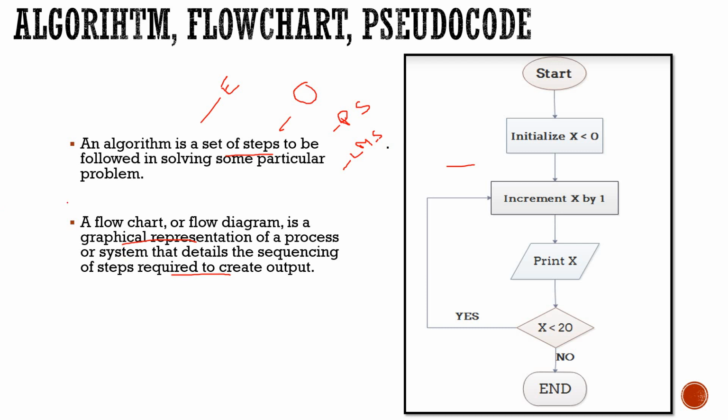Now, what are the advantages of a flowchart, or why are we studying the flowchart? First one, to define a work process. As we are saying that it is the representation of the sequencing of steps, it involves the details of the work process, how a work is done. Next one, evaluating the timing of the task: in how much time your work is done. Next one, troubleshooting or fixing the problems.